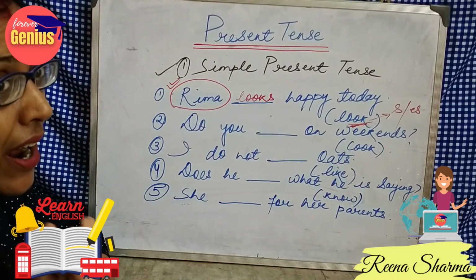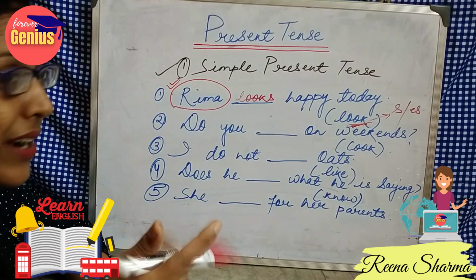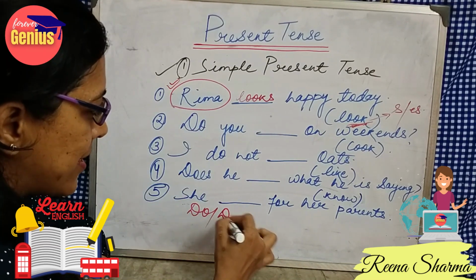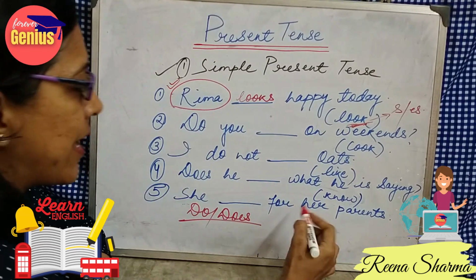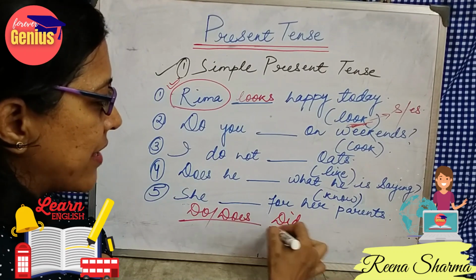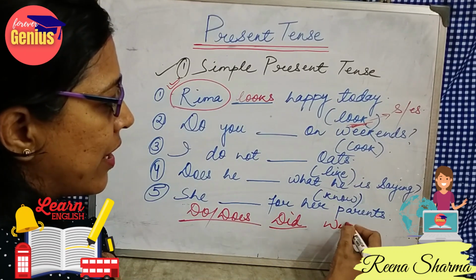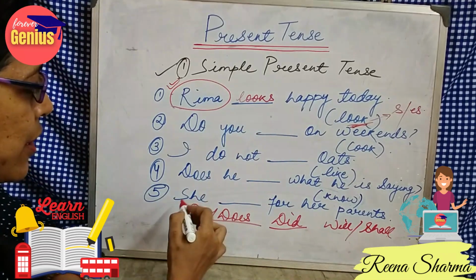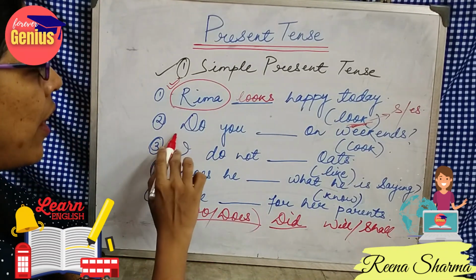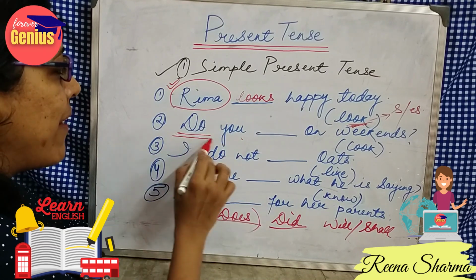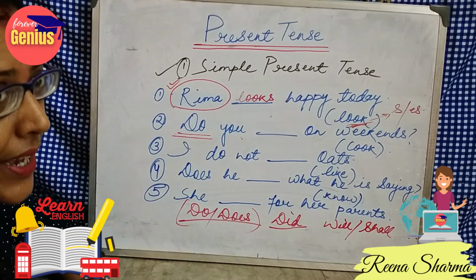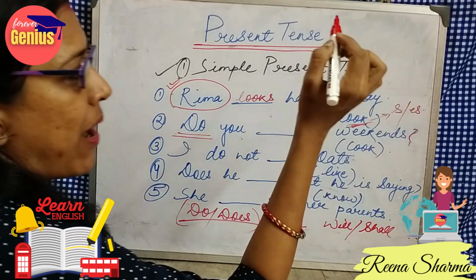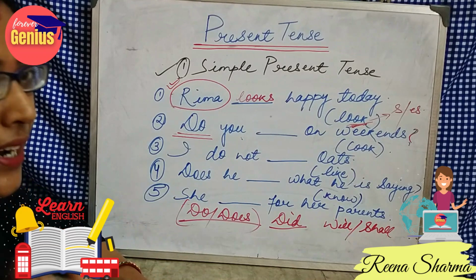Do you dash on weekends? Now, we have understood in our last video about do, does in case of first person, did in case of second person, and will or shall in case of our third person. So when it comes to do or does, do always gives us a clear understanding that it is an interrogative question.